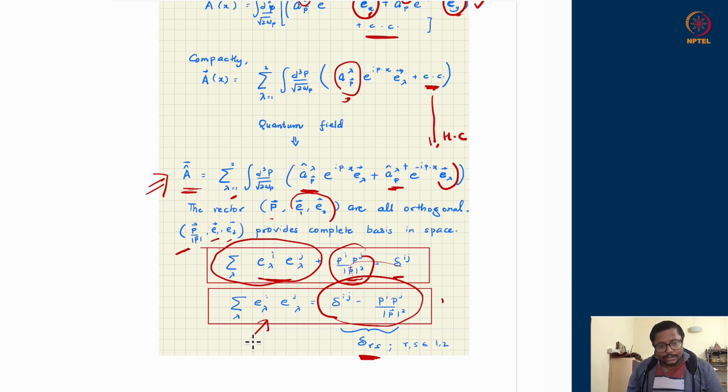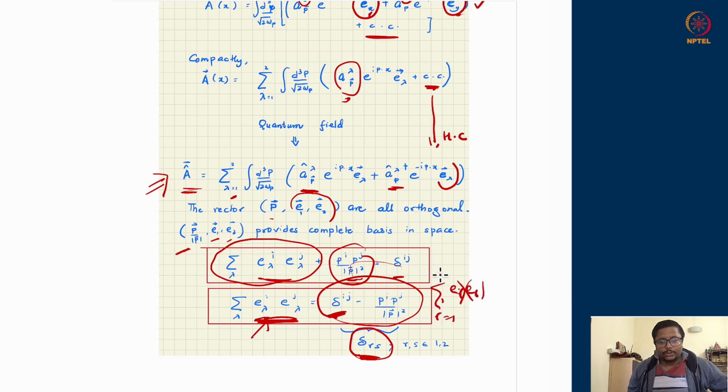Any vector in the plane can be completely described by these two vectors only. So therefore, the completeness relation in the plane can be written as the completeness relation of the full three-space minus the unit direction of the third thing. So that means E outer product.